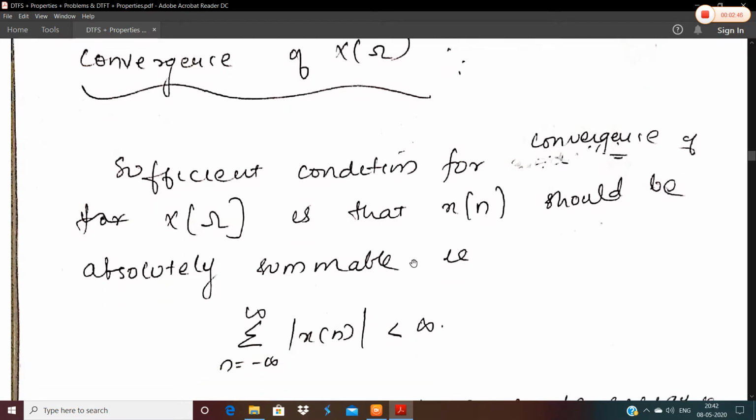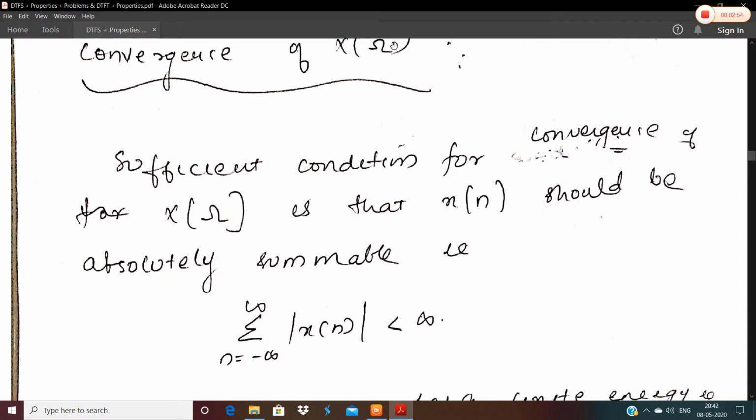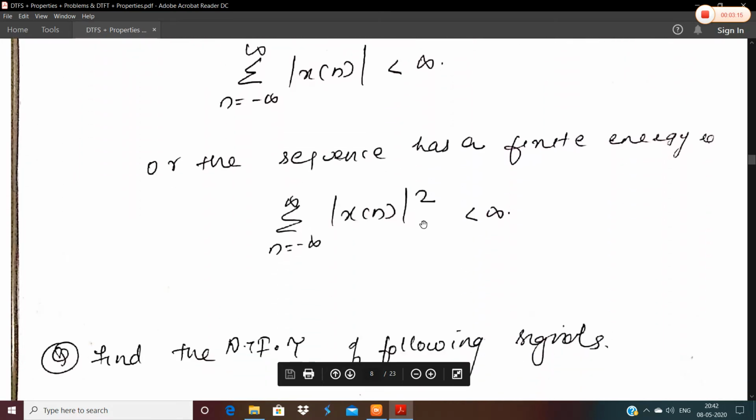Moving on to the details about convergence, we have already studied the Dirichlet's conditions for CTFS and CTFT. Similarly, the sufficient condition for convergence of X of omega for DTFT is that x of n, the time domain sequence, should be absolutely summable. That is, sigma n equal to minus infinity to plus infinity mod x of n should be less than infinity, as well as it should have finite energy. We know that energy is found using the equation mod x of n whole square. That should also be finite, that is, less than infinity.